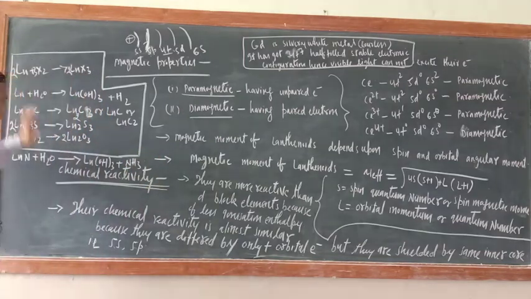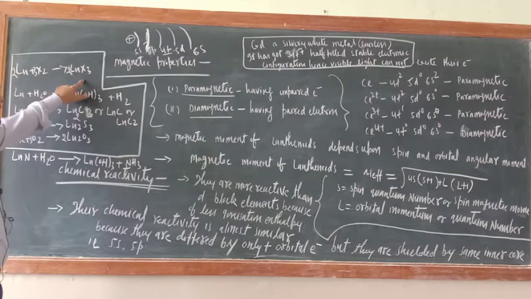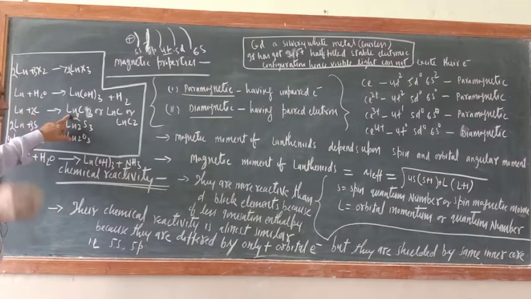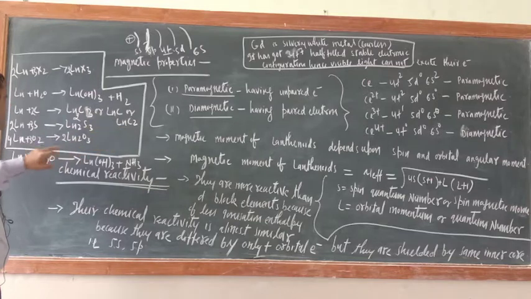Now just see, lanthanides react with some other elements. I took here Ln. Ln plus 3X2, meaning halogen, gives LnX3. Ln plus H2O gives Ln(OH)3, hydroxide, and H2. Ln plus carbon, so they make 3 kinds of carbide: Ln2C3, LnC or LnC2.